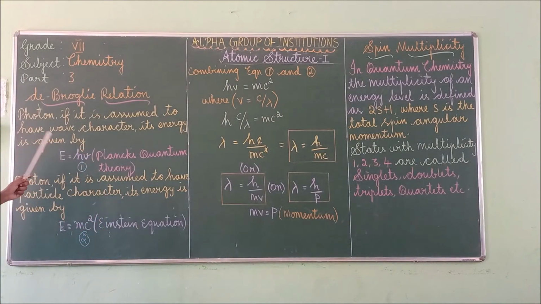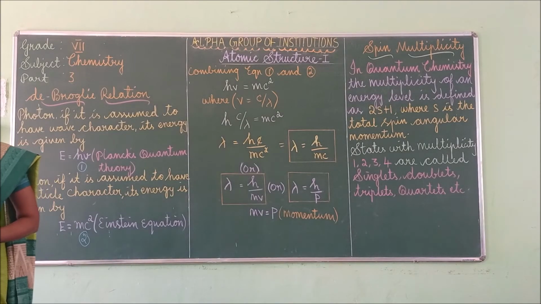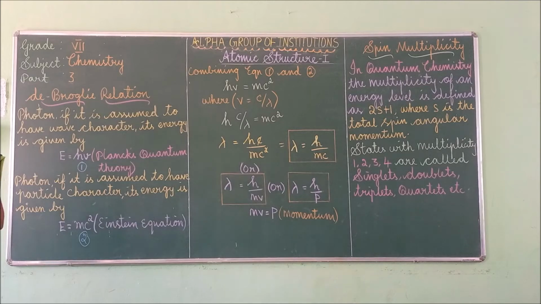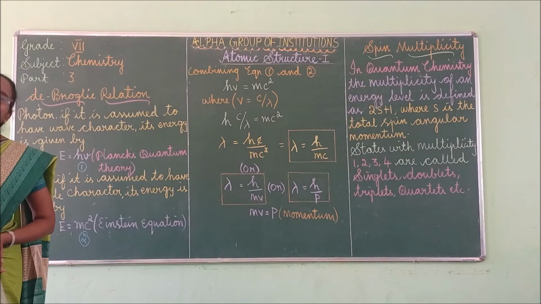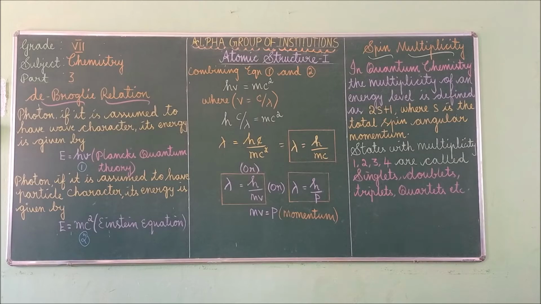So in the case of a photon, if it is assumed to have wave character or wave nature, then according to Planck's quantum theory, the energy is given by E is equal to hv.